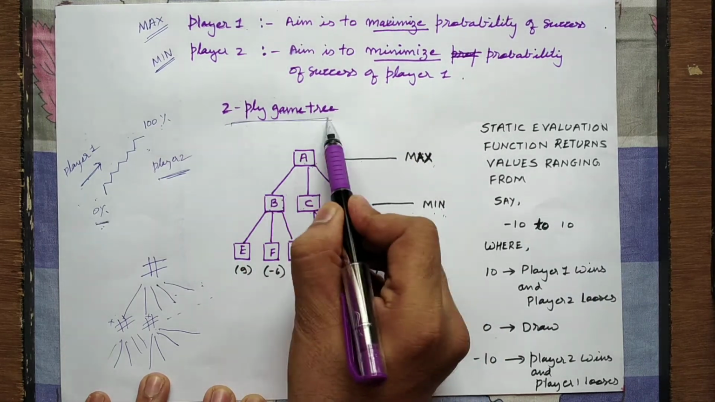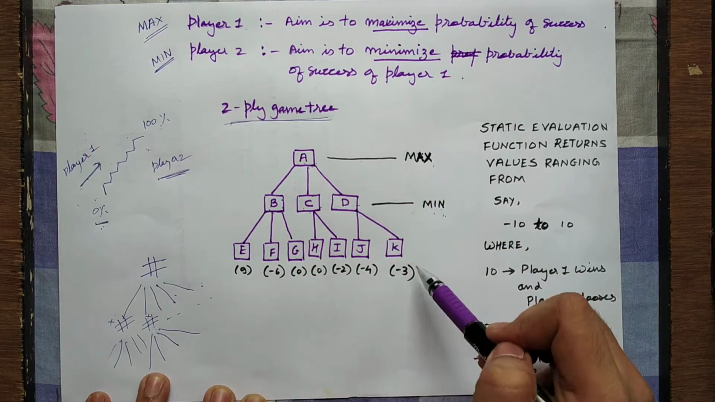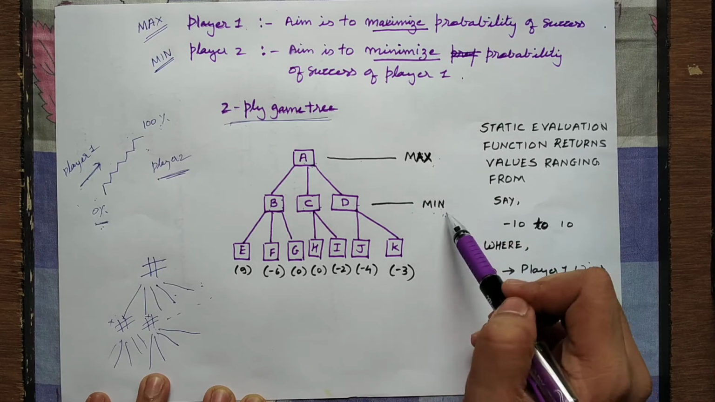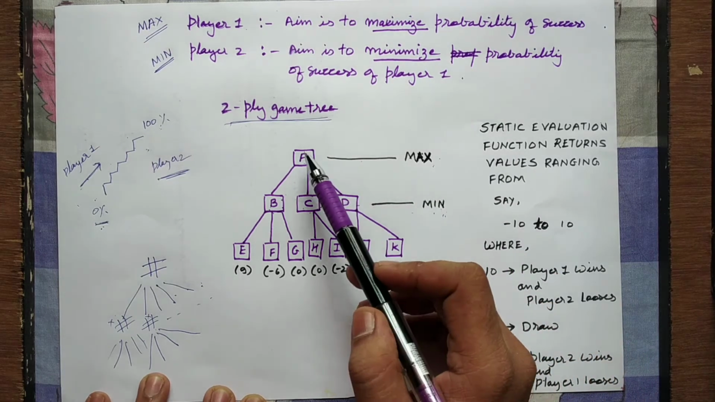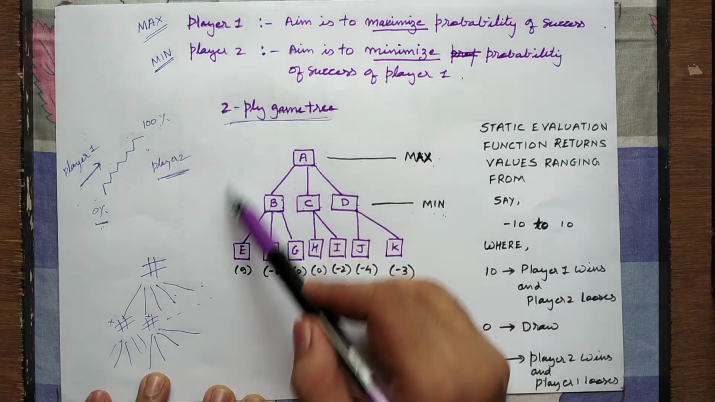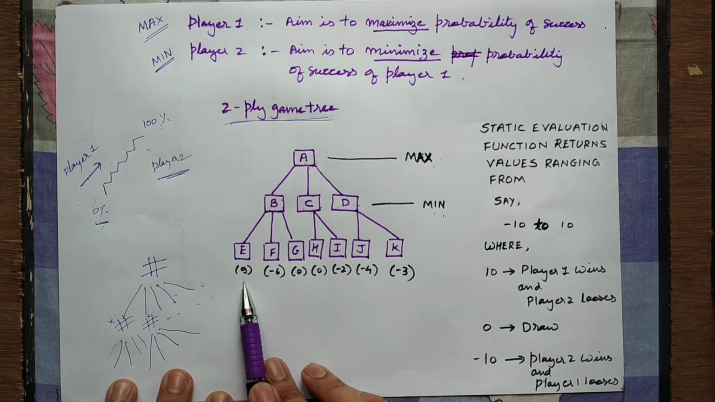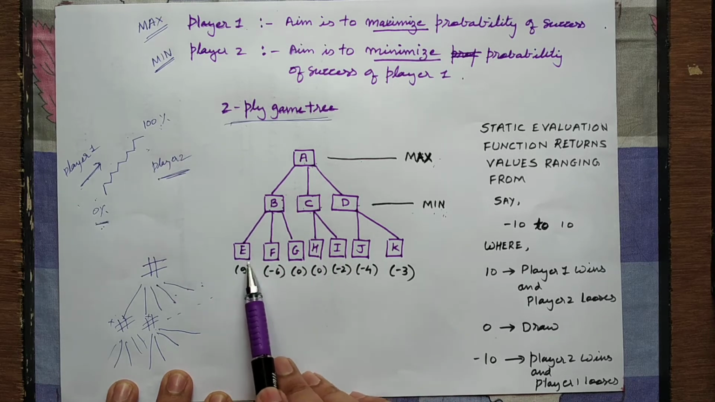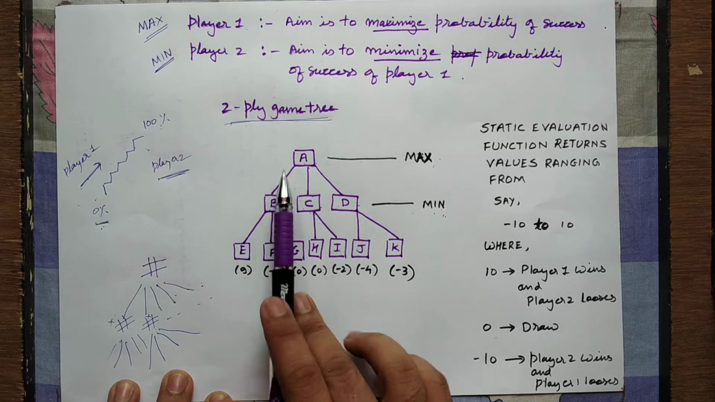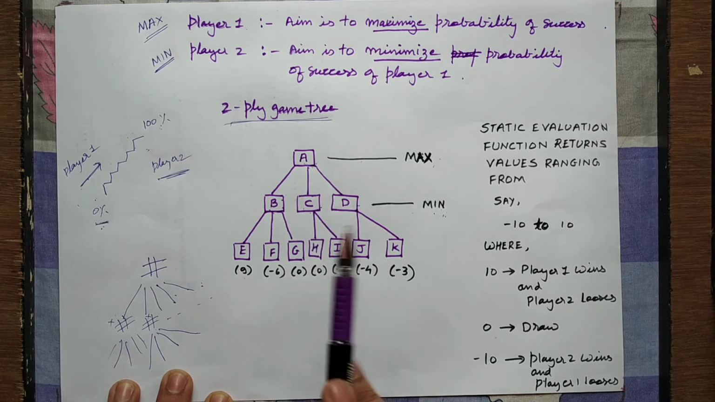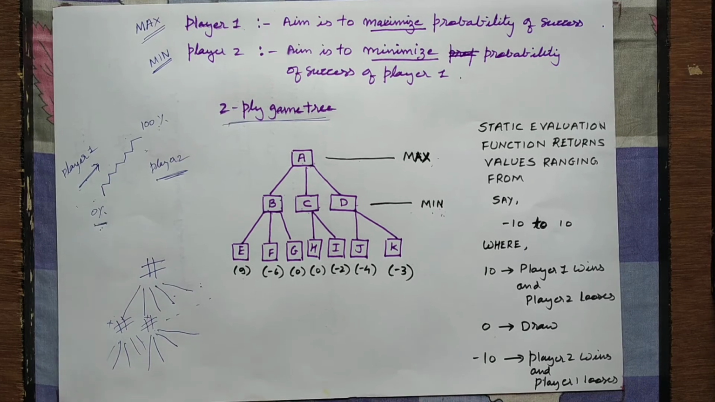It is called two-ply because the game is played in turns of two, max and min. So this particular tree is called a game tree. Now notice that there are some values written here. You will find the values are linked only with the leaf nodes, and not with any of the intermediate nodes nor with the root node. Okay, what are these values?